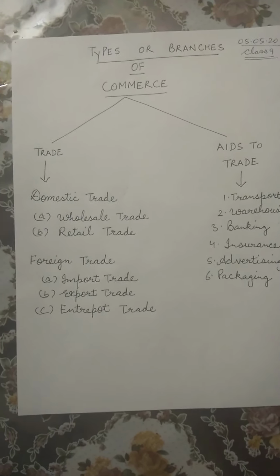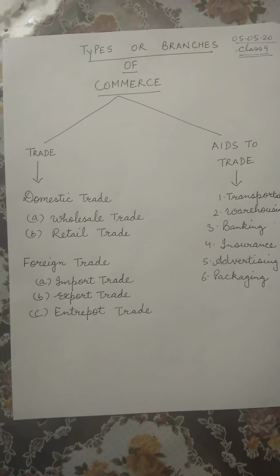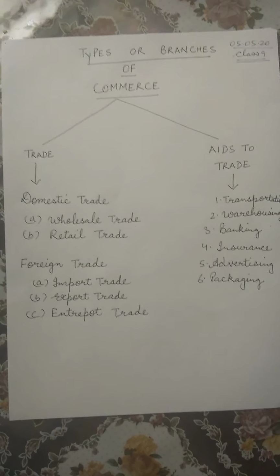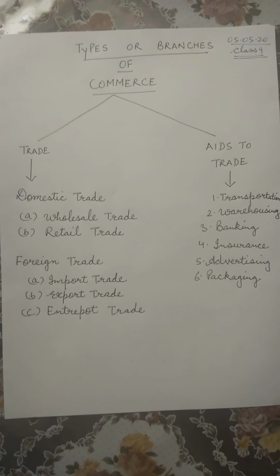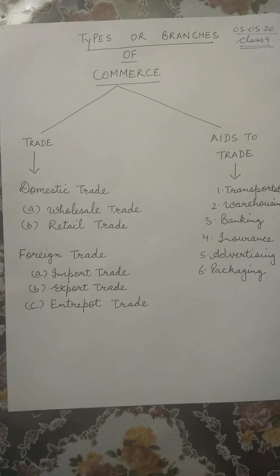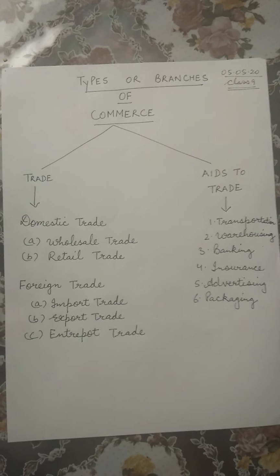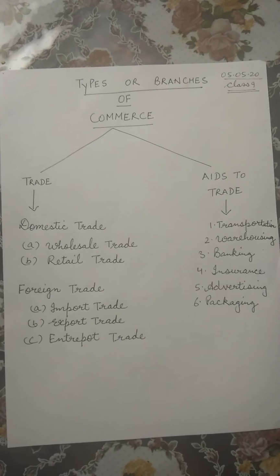Children, if you remember, we talked about it in the last video also, that goods are produced in large quantity these days, but it is very difficult for the producer to find the buyer. So for this purpose, the businessmen are engaged in trading activities.